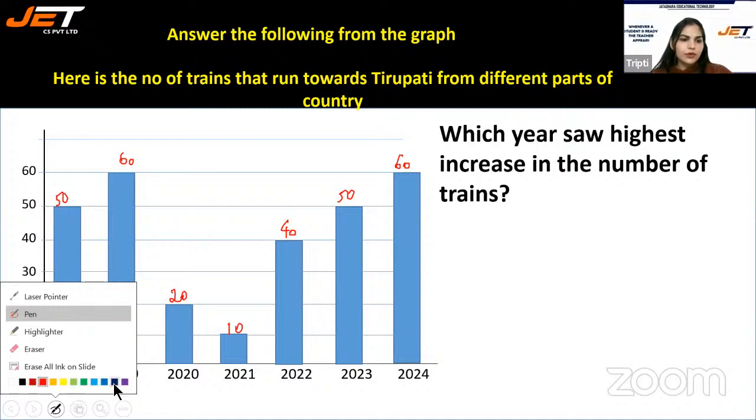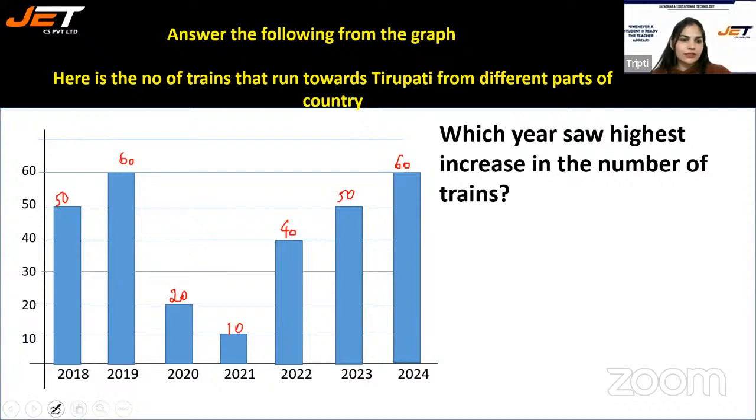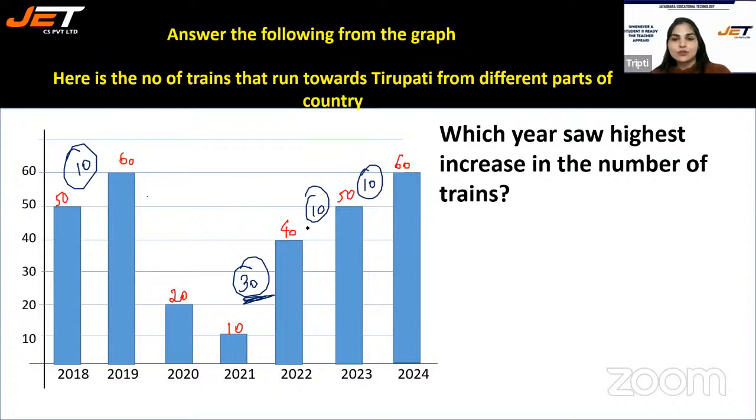Now, over here, the increase is like 50 to 60 means 10. Then there is no increase from 60 to 20. It's actually declining. 20 to 10, it's declining. Now 10 to 40, that means the increase is 10. Number of trains increased by 10. Now 40 to 50, again 10. 50 to 60, again 10. So what's the maximum?